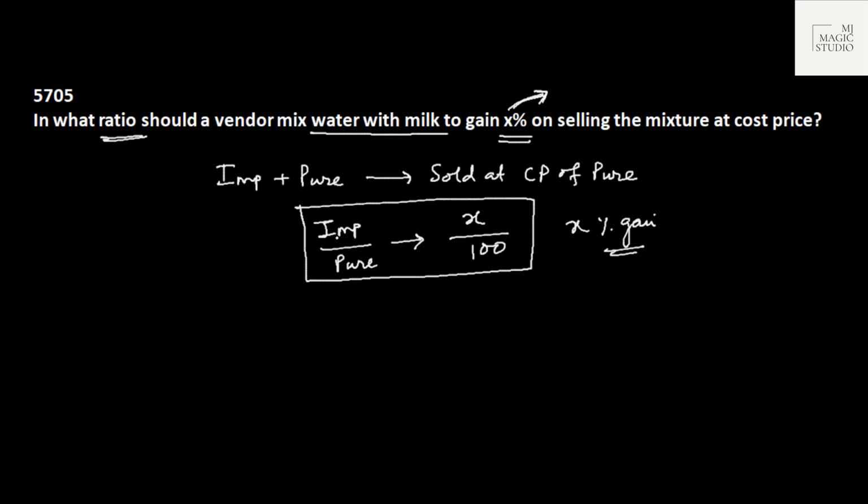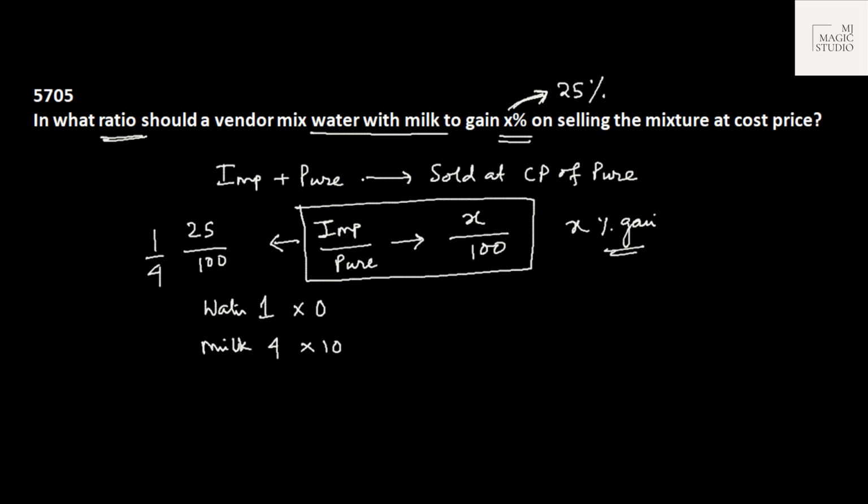Let's take some value for X and try to see. Suppose the question is, in what ratio should the vendor mix water with milk to gain 25% on selling the mixture at cost price? We know if we apply the formula, the answer is directly 25 by 100, that is 1:4. That means water should be 1 part and the pure milk should be 4 parts. Suppose the cost of pure milk is 20 rupees or 10 rupees.